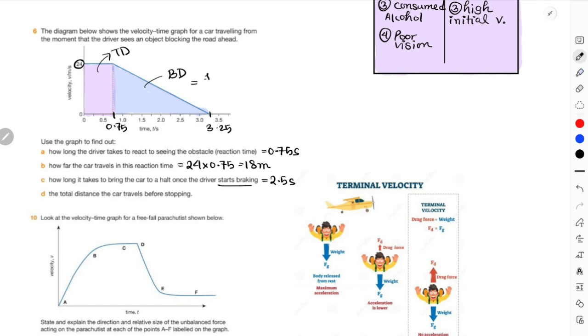For the blue section, this is a triangle, half into height is 24 and base is 2.5, right? So this is 0.5 multiplied with 24 with 2.5. This is going to give you 30. Eventually the total distance is going to be 18 plus 30, which is 48 meters, right? And that is it, the calculation for your area under the graph for a thinking distance, braking distance concept.